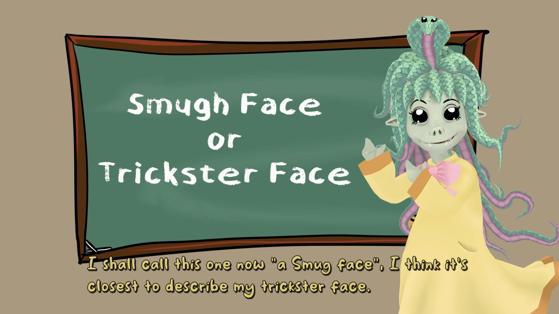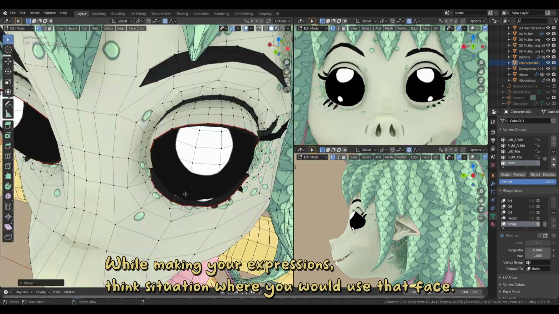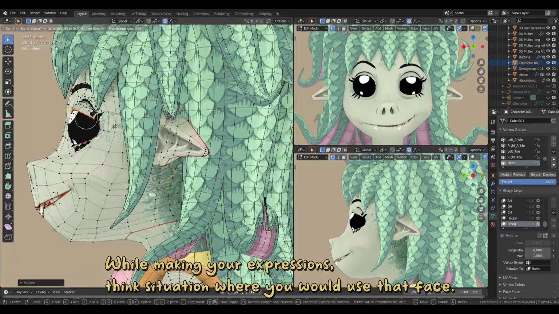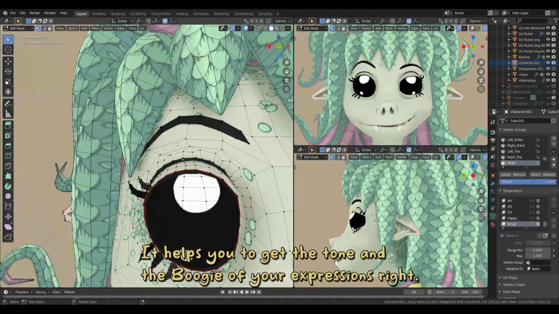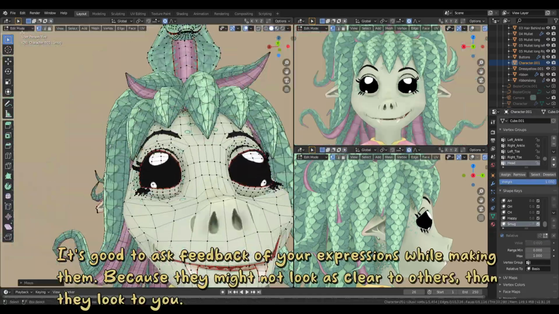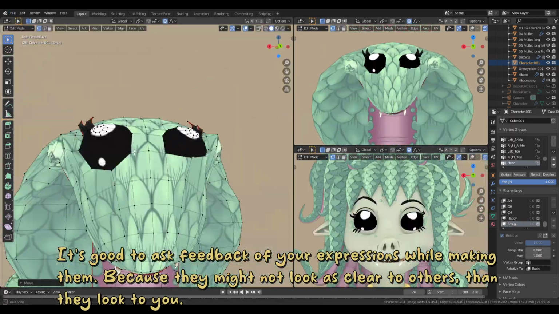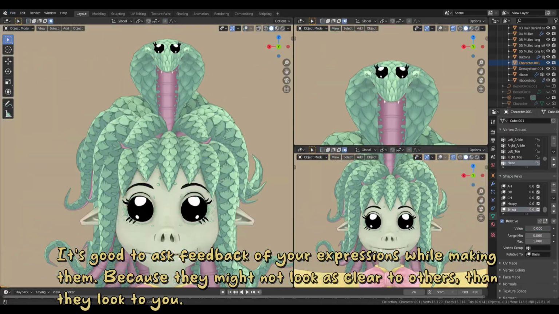I shall call this one now a smug face. I think it's closest to describing my trickster face. While making your expressions, think of the situation where you will use that face. It helps you get the tone and the vibe of your expression right. It's good to ask for feedback on your expressions while making them, because they might not look as clear to others as they look to you.